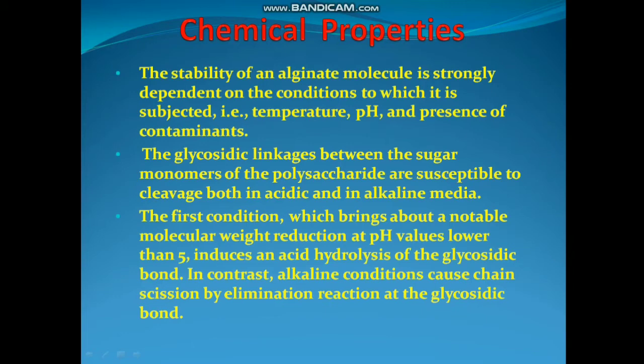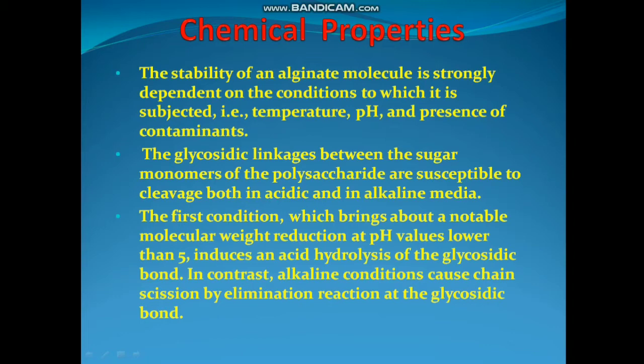Now we shall talk about the chemical properties of sodium alginate. The stability of the alginate molecule is strongly dependent on the conditions to which it is subjected, like temperature, pH, and presence of contaminants. The glycosidic linkages between the sugar monomers of the polysaccharide are susceptible to cleavage both in acidic and in alkaline media.